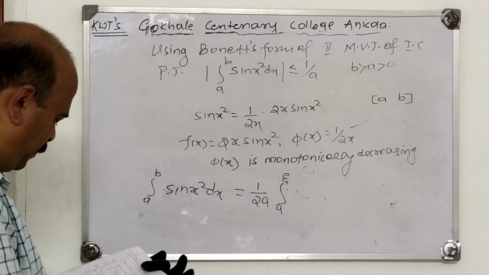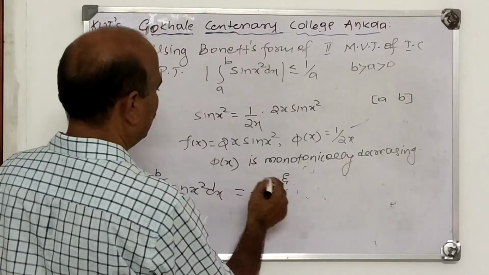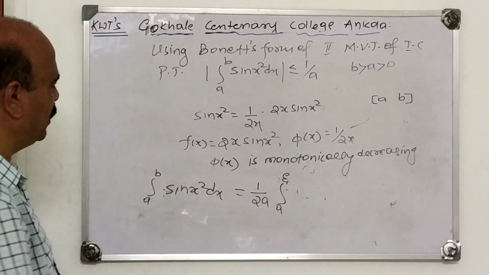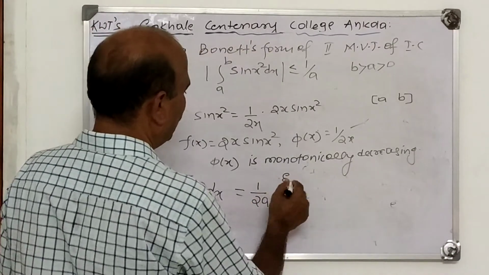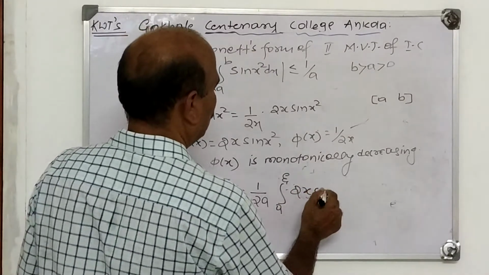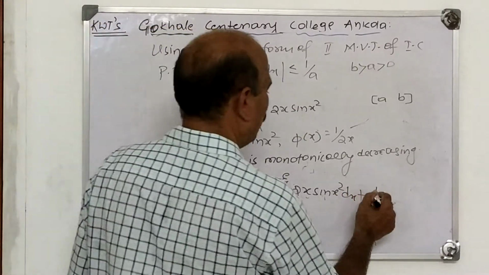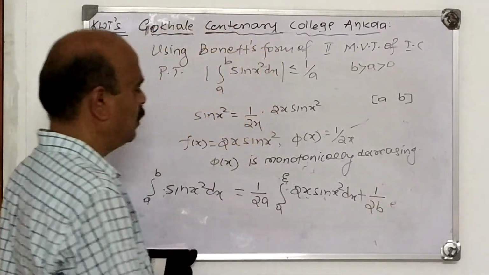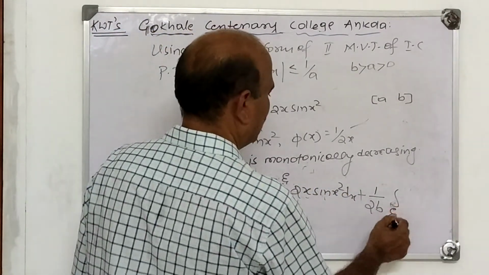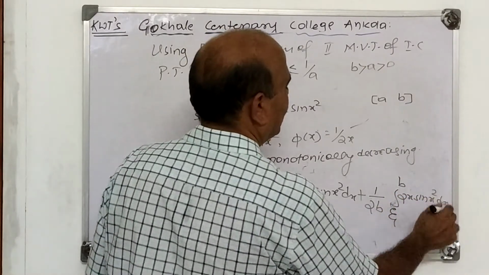The theorem is like this. Integral a to b of sin of x square is 1 upon 2a integral a to xi of f(x), where f(x) is 2x sin x square, plus 1 upon 2b, because psi of b integral xi to b of f(x) dx, which is 2x sin x square dx.